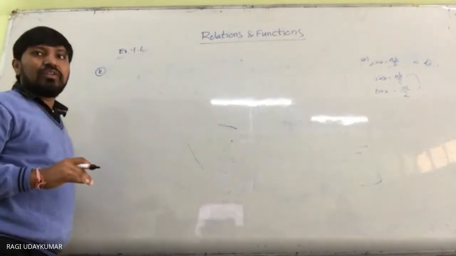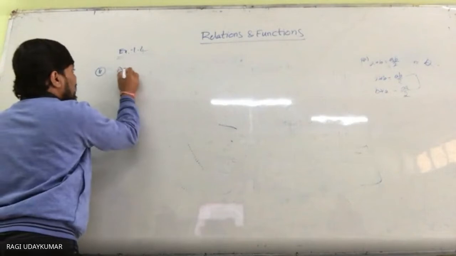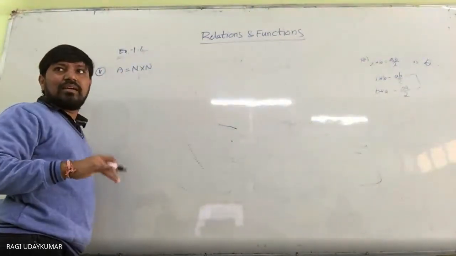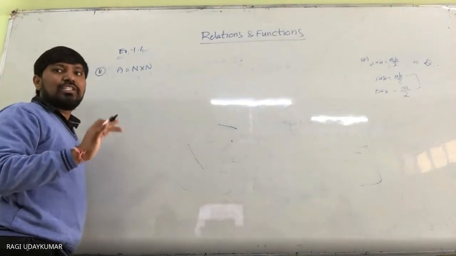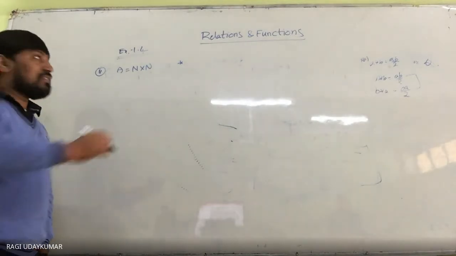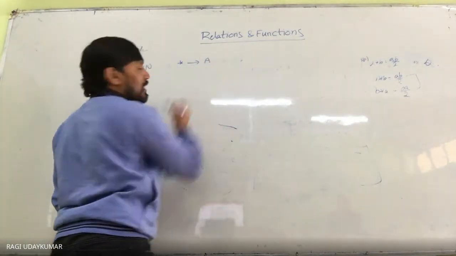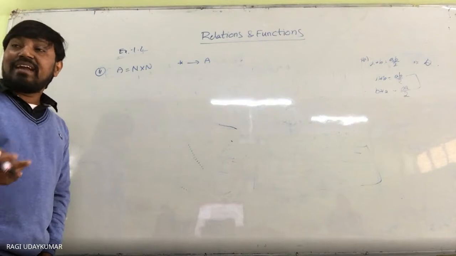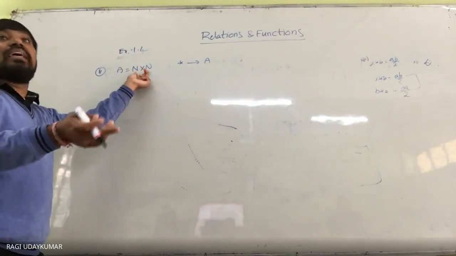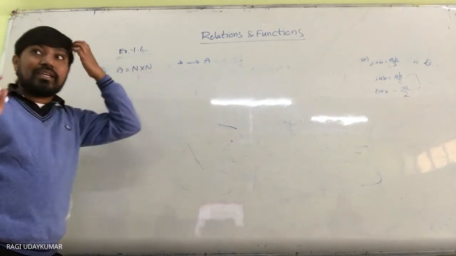The question is given to you. Let A equal N cross N, the cross product of natural numbers, and star is a binary operation defined on A. Defined on A means ordered pair cross ordered pair. Don't get confused with this.